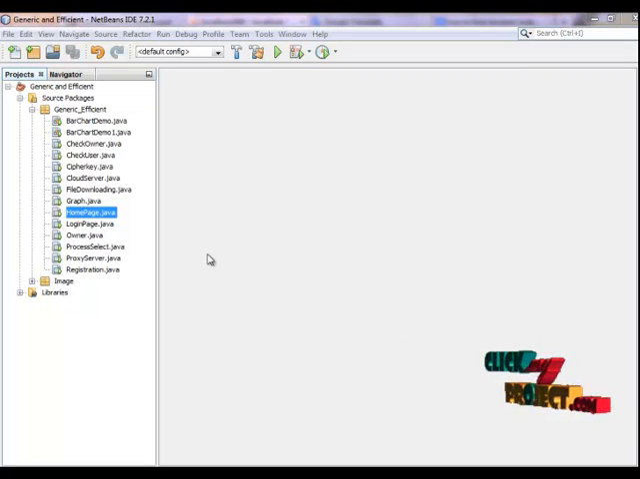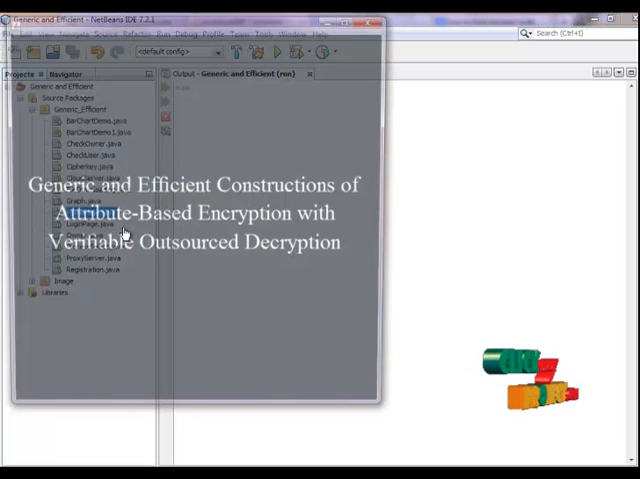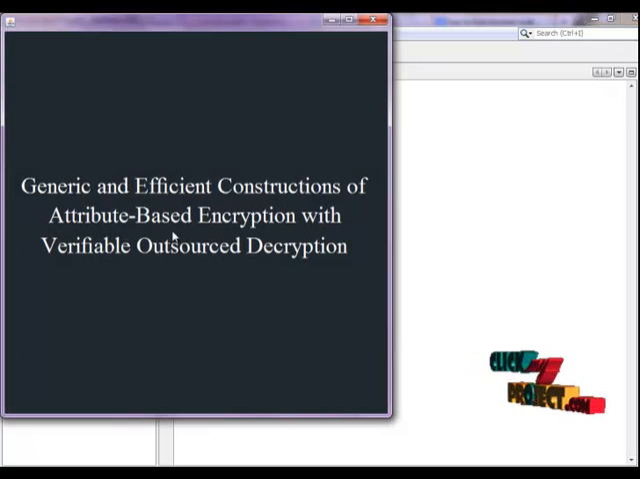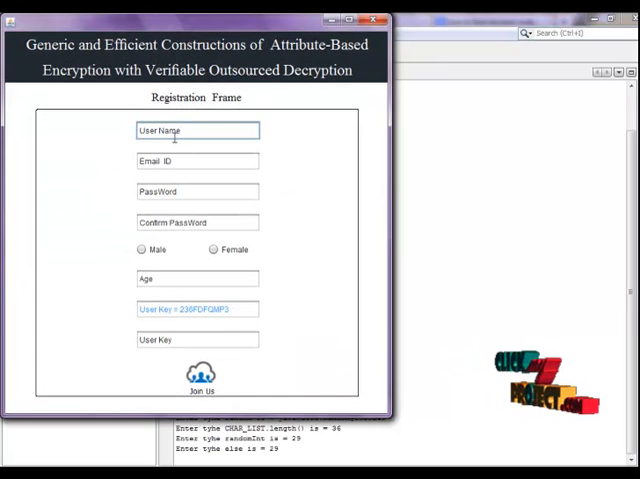Let me show the demo. Now click the home page and then right click run file. This is the home page, and now click this text name. So this is the login page. Now you join, and all these fields must be filled.